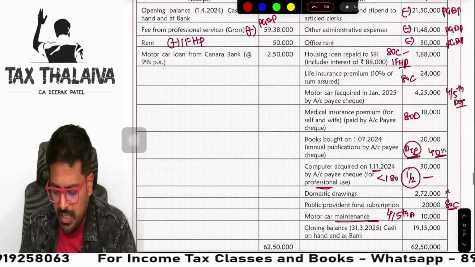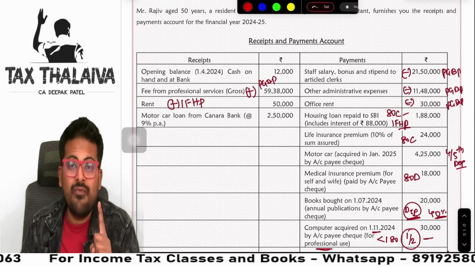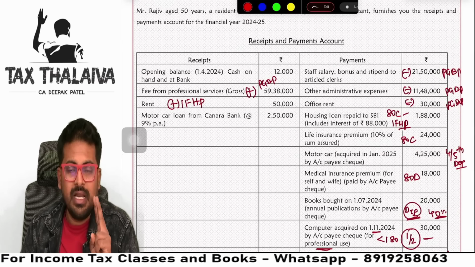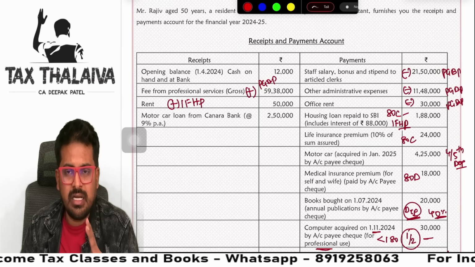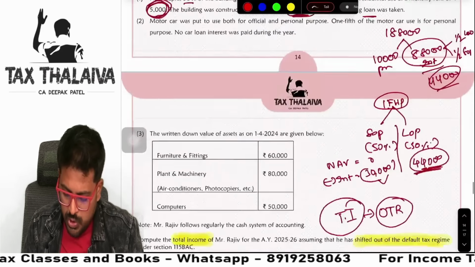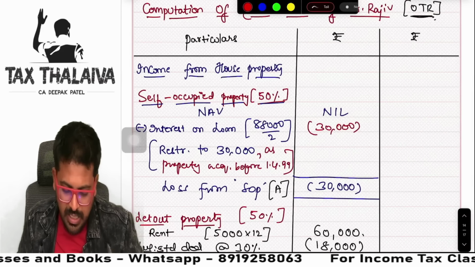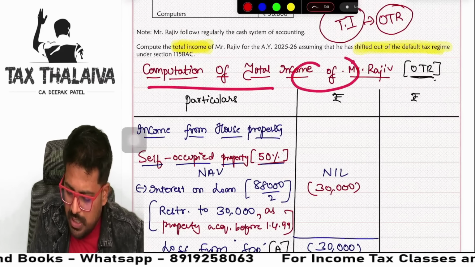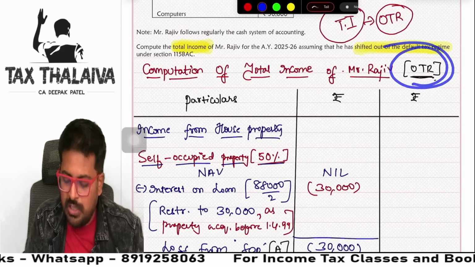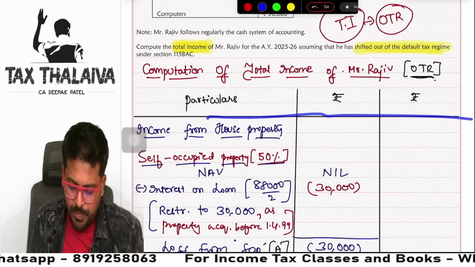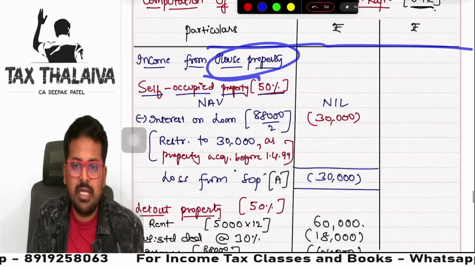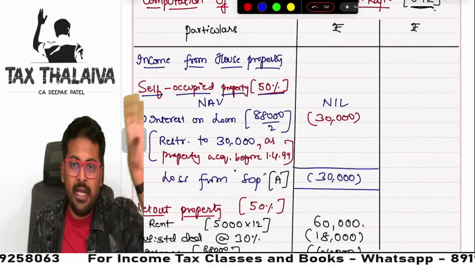How many heads of income are there here? First, income from house property is there. Next, PGBP is there. Correct? Is there any other thing? No. So, first we will start with income from house property. Computation of total income of Rajiv under optional tax regime. Particulars, rupees. First you will write income from house property. Recall, mind map.